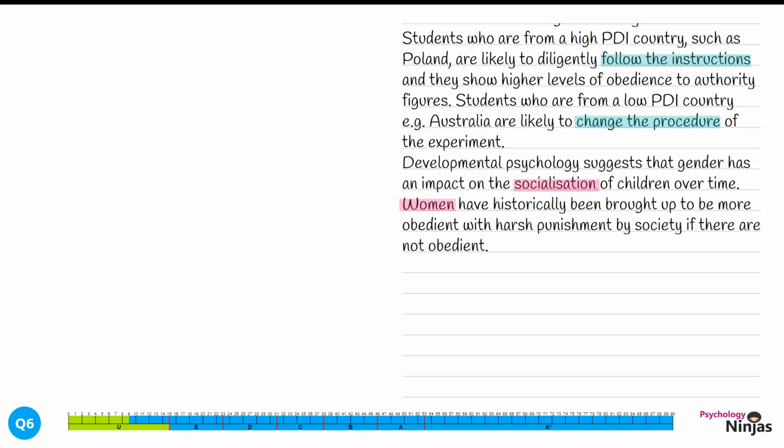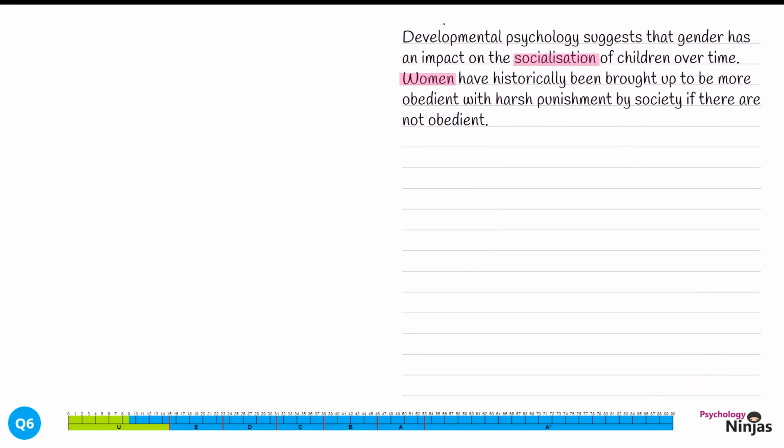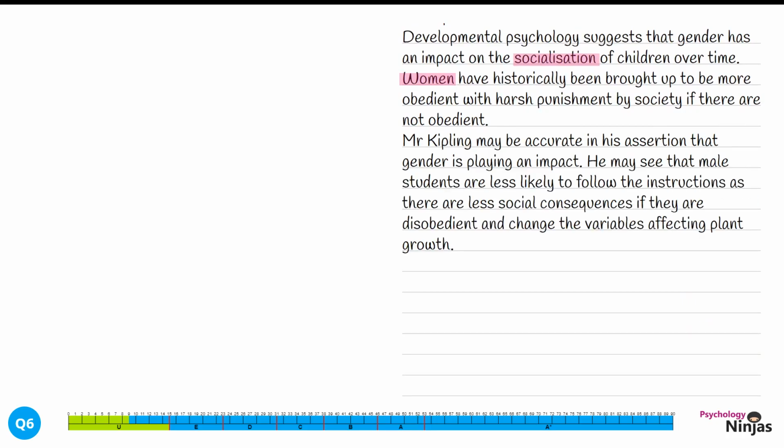And now it's time to apply this to our scenario. Mr. Kipling may be accurate in his assertion that gender is playing an impact. He may see that male students are less likely to follow the instructions as there are less social consequences if they are disobedient, and change the variables affecting plant growth. So we've linked this back into the STEM in two ways.